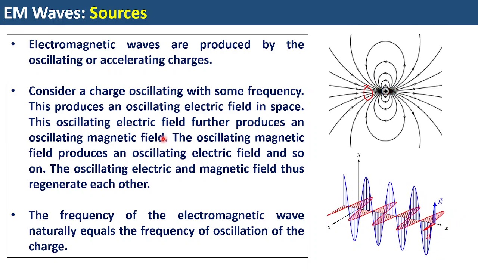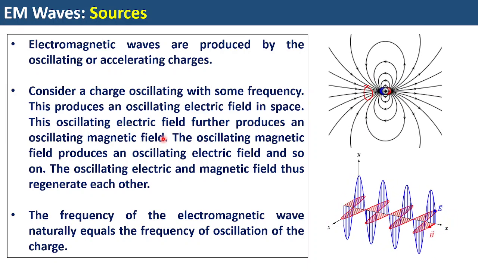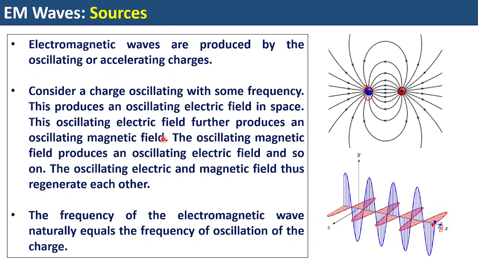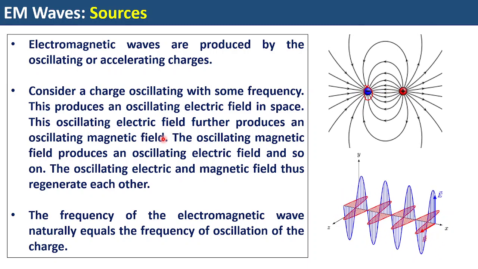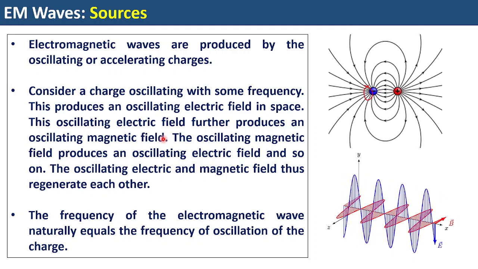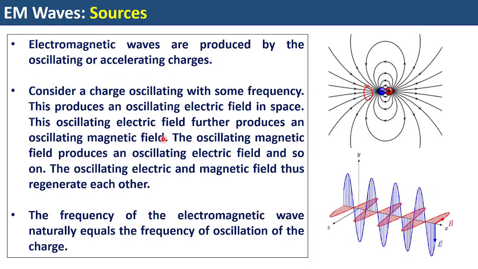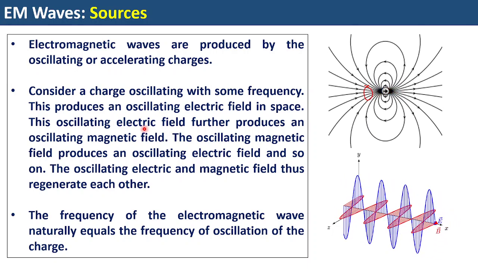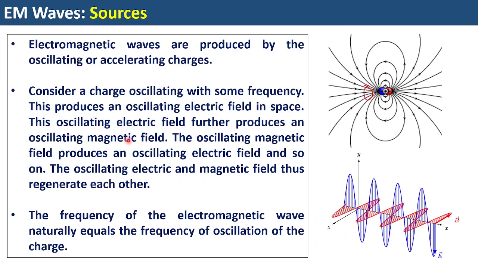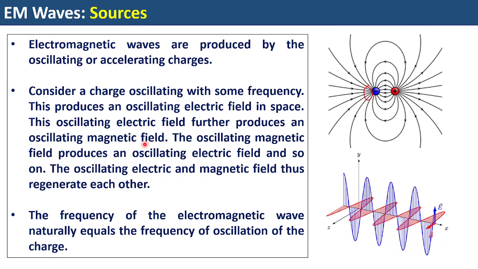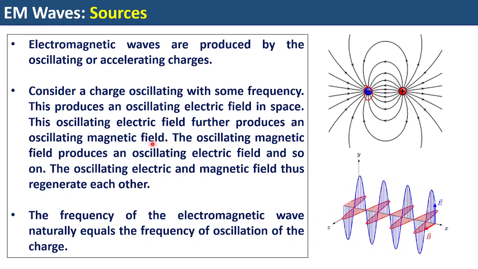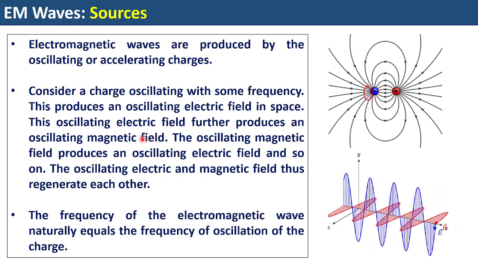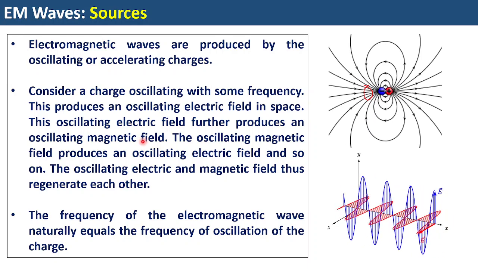How? It is by the Ampere-Maxwell equation, the last of Maxwell's equations, which we discussed just one class before. The displacement current contains the variation of electric field with time. That current is responsible for the generation of the magnetic field, because if the electric field varies with time, we get a generation of magnetic field. This is in accordance with the Ampere-Maxwell equation.